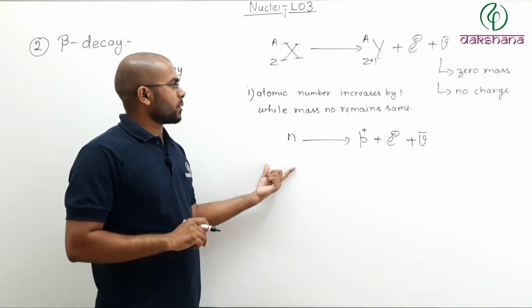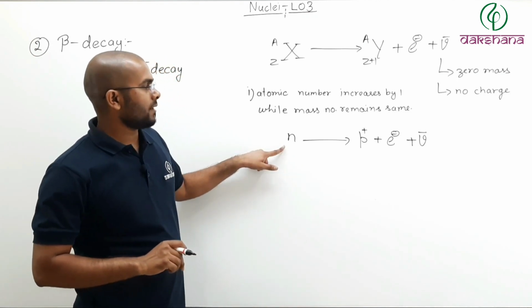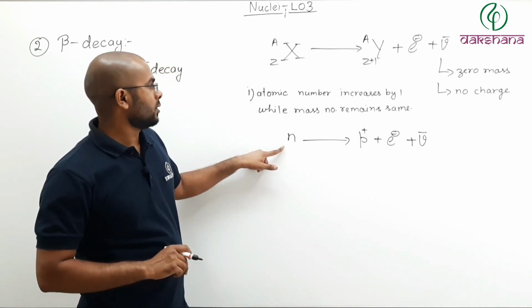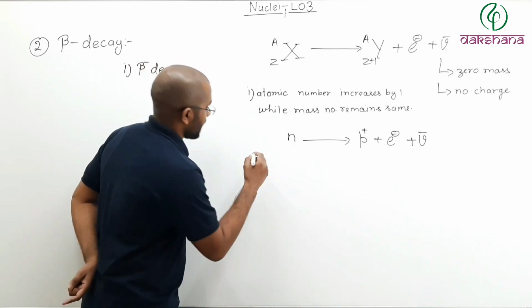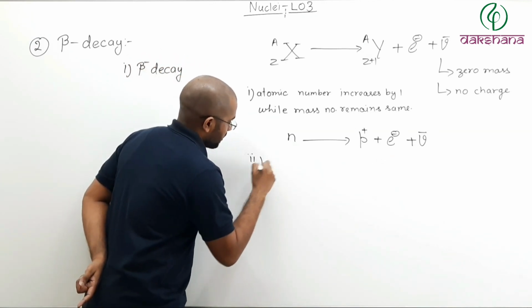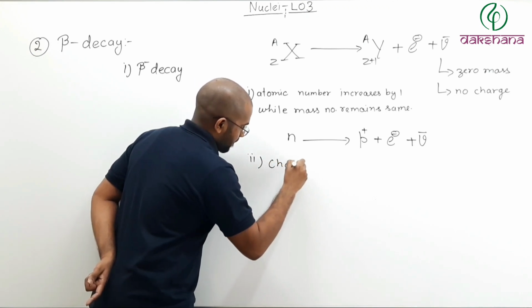Now in this process, if you observe, on the left side the total charge is 0, and on the right side the total charge is also 0. So you can write: charge is conserved.